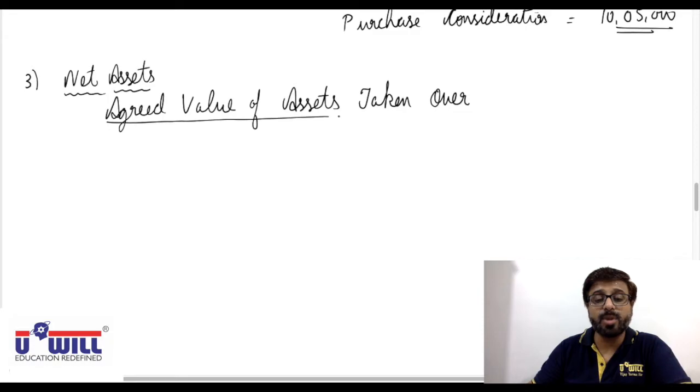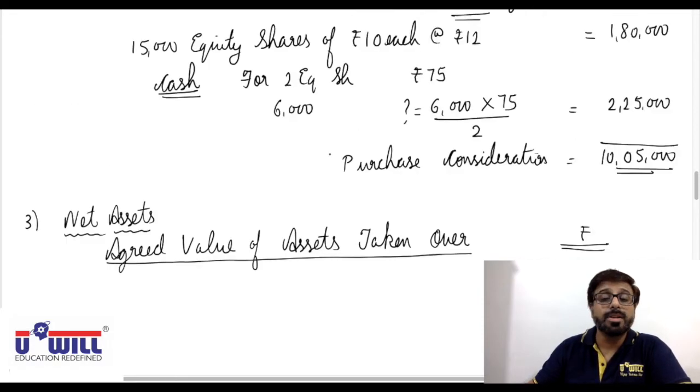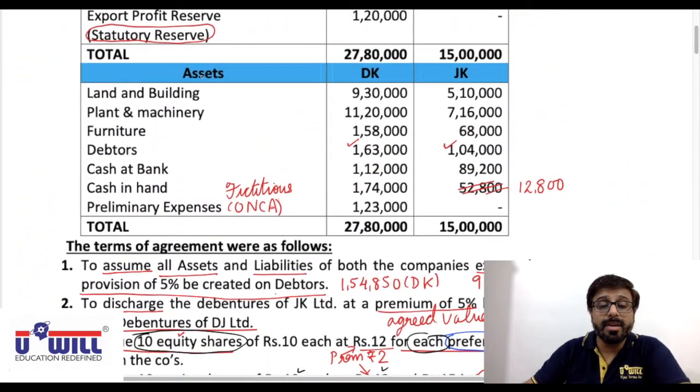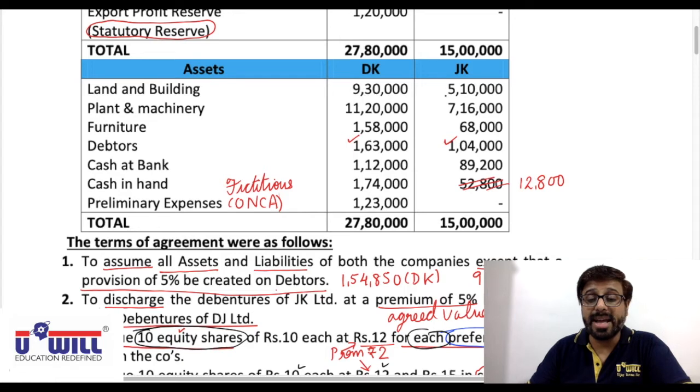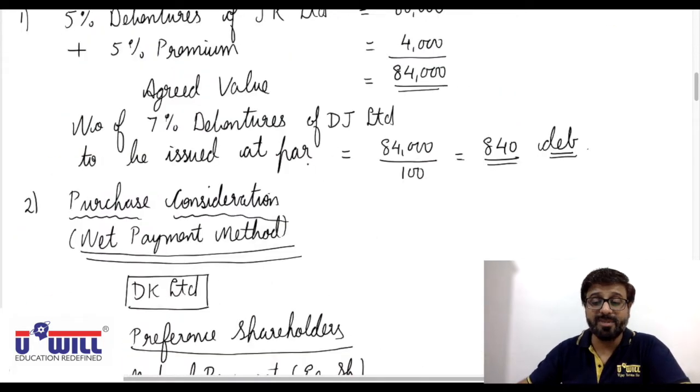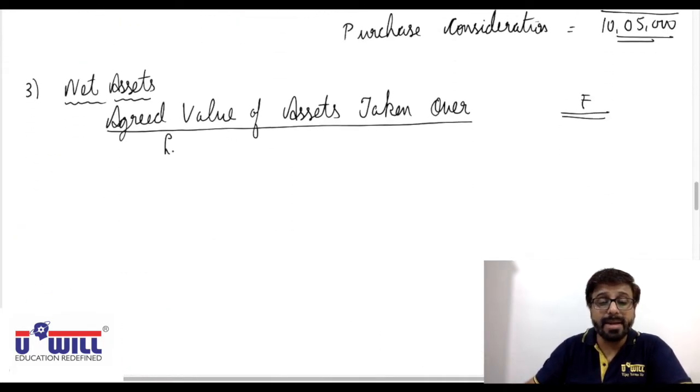Since we are finding it for goodwill and capital reserve, we can combine it for both the companies. So see the balance sheet. Land and building, no different value is given in the adjustments. So agreed value is 9,30,000 plus 5,10,000, that is 14,40,000.